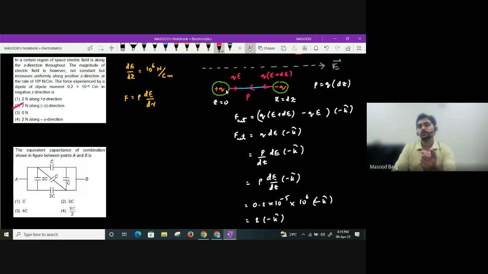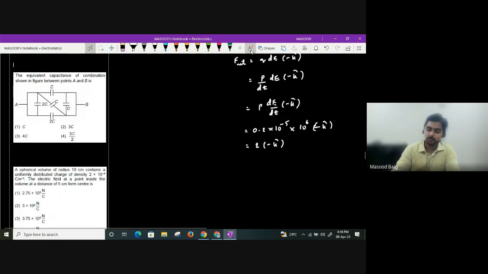Dipole moment, as you know, will always be directed from negative charge to positive charge. So negative charge is here, positive charge is here. So I can consider that more force will act on negative charge than positive charge. Clear everyone? Yes, sir. Let us try to understand the next question.